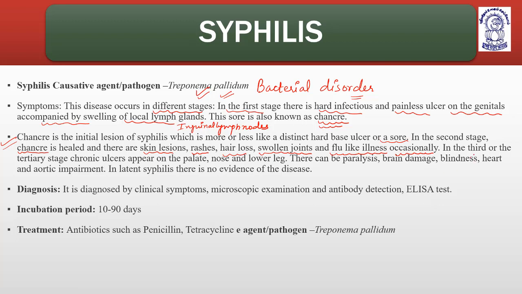In the third stage or the tertiary stage, chronic ulcers appear on the palate in the mouth, the hard palate or the soft palate, nose, lower leg. Okay. There can be paralysis, means neurological complications, brain damage, blindness, heart and aortic impairment. Heart and aortic impairment means decrease in cardiac output.